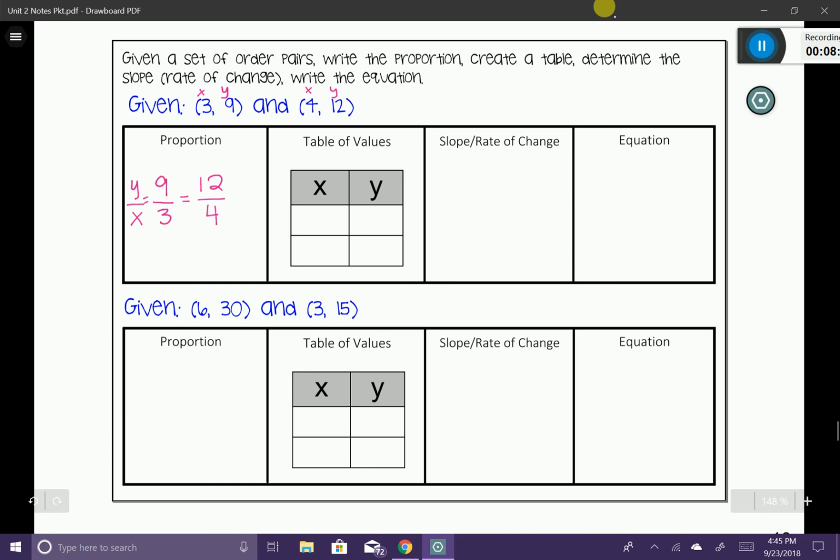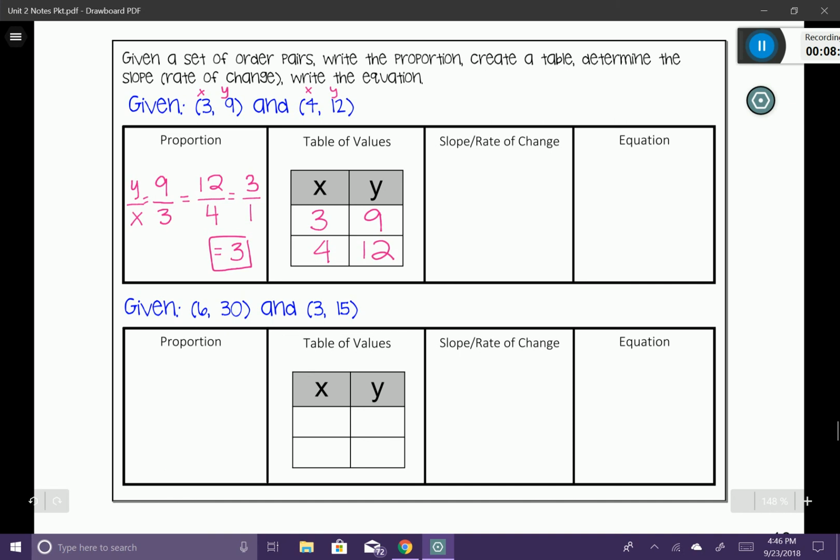The table of values, let's do that now. I have my 3, I have my 9, I have my 4, I have my 12. Now, to figure out my slope or rate of change, I need to simplify. So I'm going to simplify this proportion down. I can simplify this down to 3 over 1, which of course simplifies down to 3.